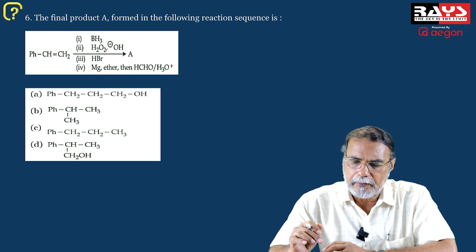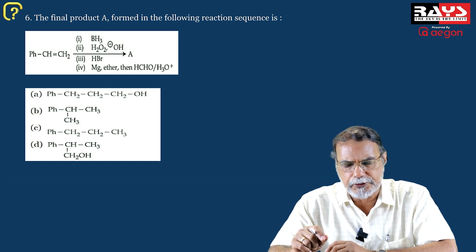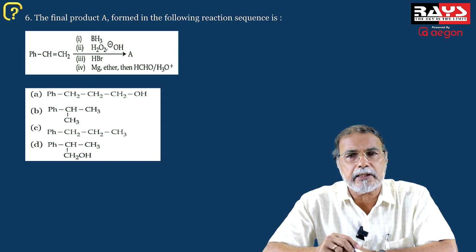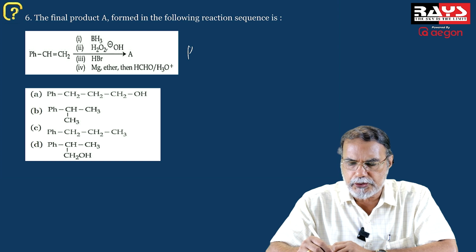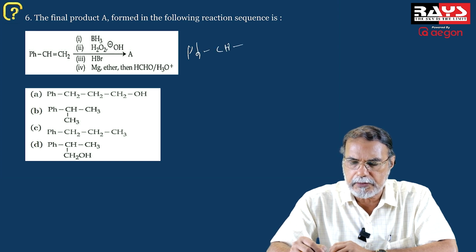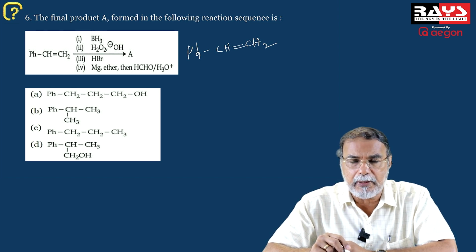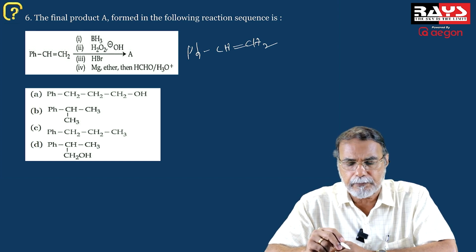Coming to the next question, it's a question from organic chemistry. Of course, it is a three-step conversion. In fact, there are 4 steps given, 1, 2, 3, 4. And the compound is styrene. It's an aromatic unsaturated hydrocarbon. This compound, PhCH=CH2, is styrene. The first is the reaction with BH3, that is borane. Of course, BH3 is the monomeric form of diborane. Actually, it must be B2H6, diborane, and the monomeric form is BH3.